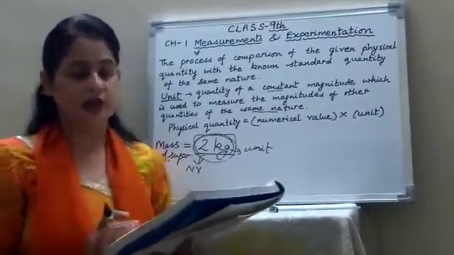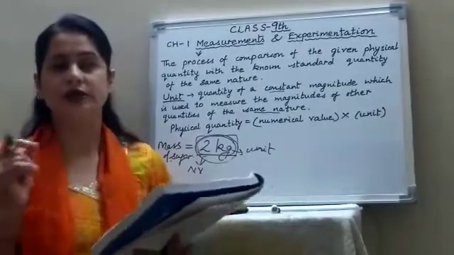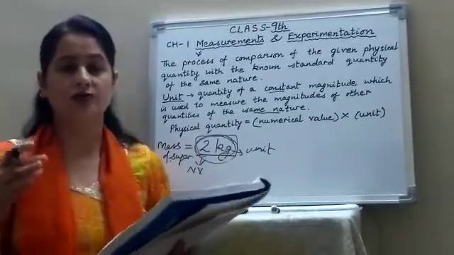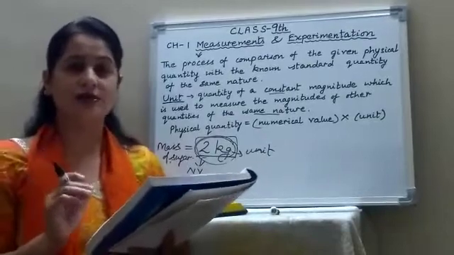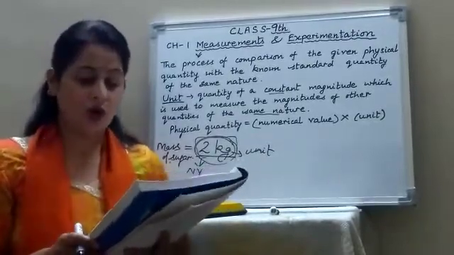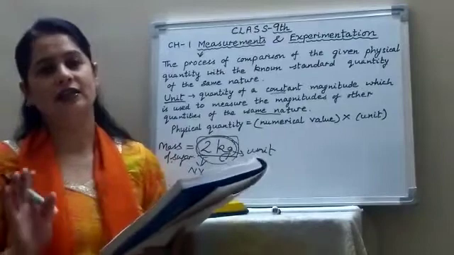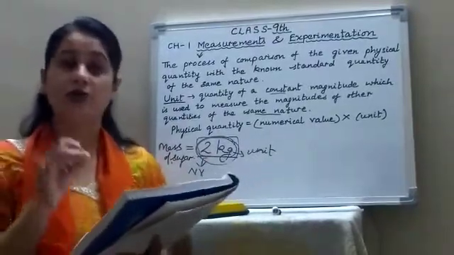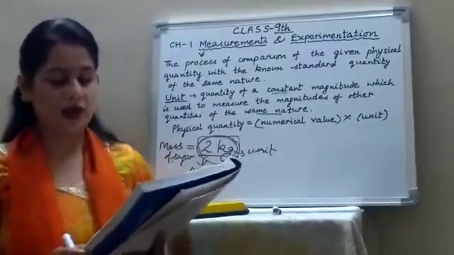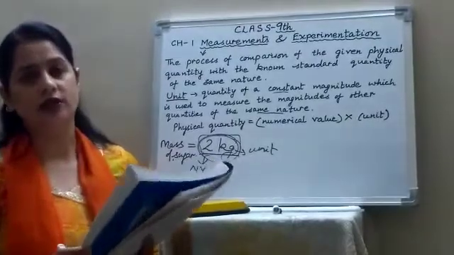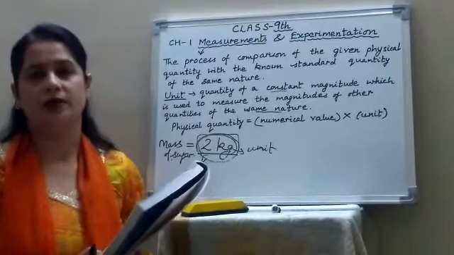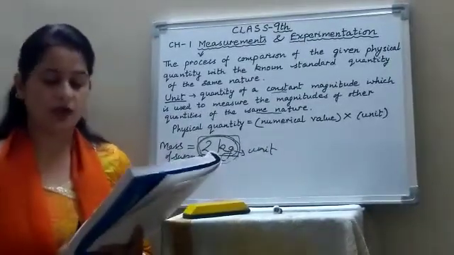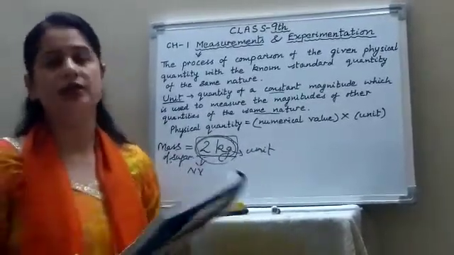Since the unit is to be used universally in the whole world, the unit used should have a constant magnitude. So, it should have validity everywhere at all times. Hence, to measure a given physical quantity, the unit chosen should have the following properties. The unit should be of convenient size.